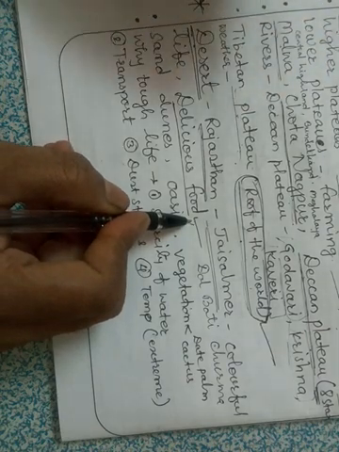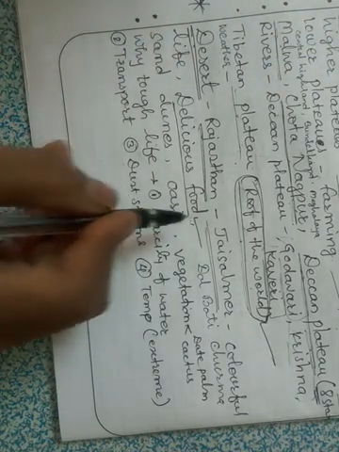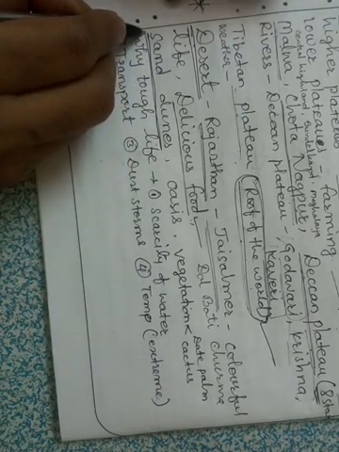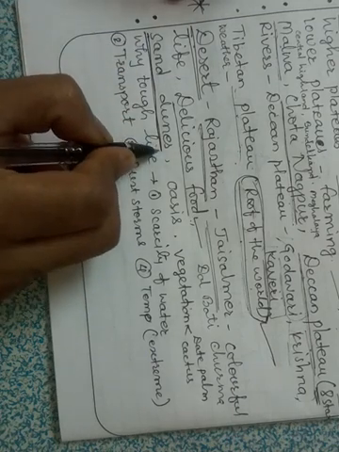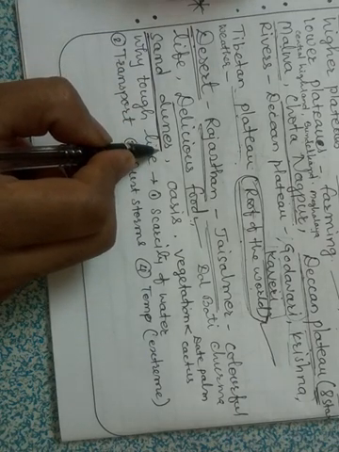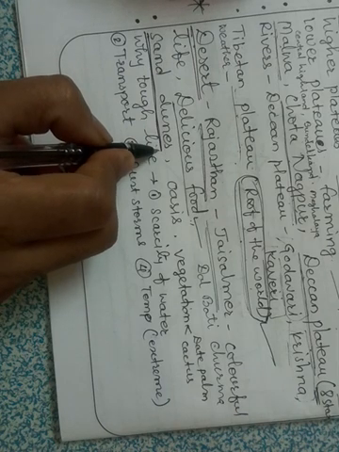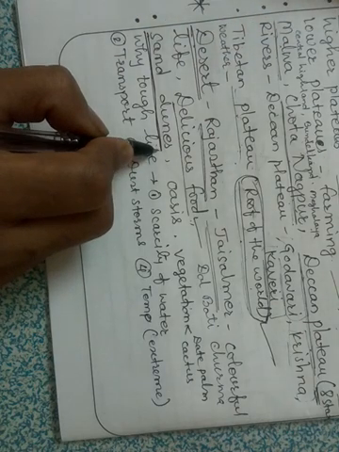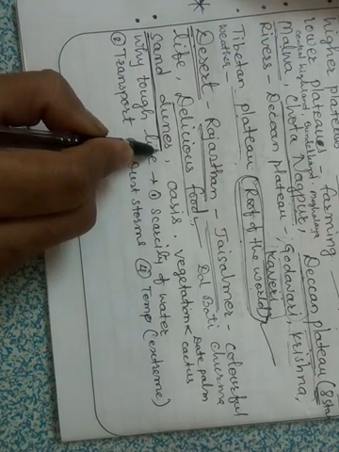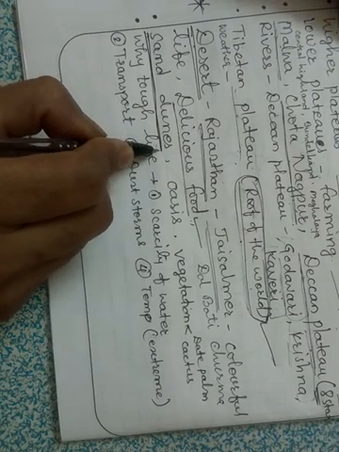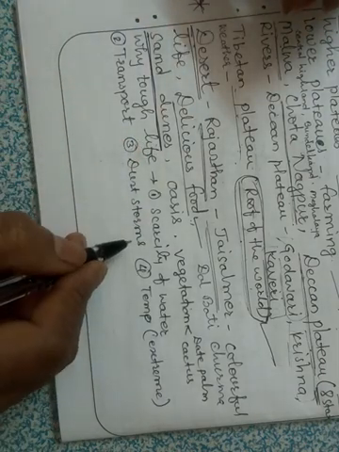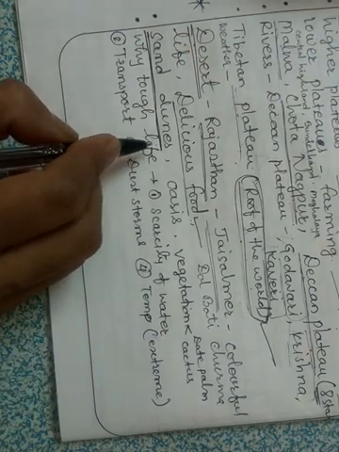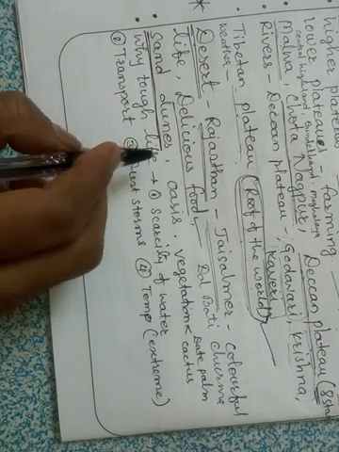Then the most important feature of the desert is sand dunes. What are sand dunes? Sand dunes are also called SAM, and these are small hills of sand. They keep shifting their places because of sandstorms.